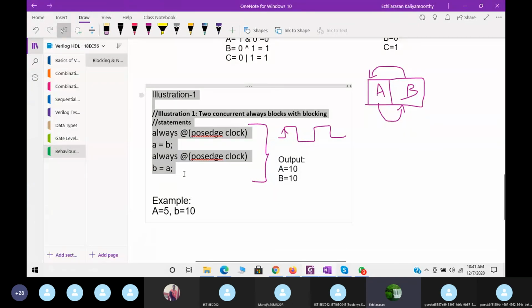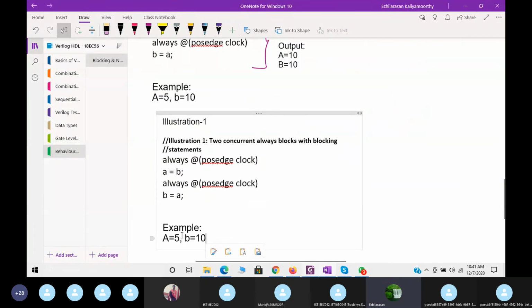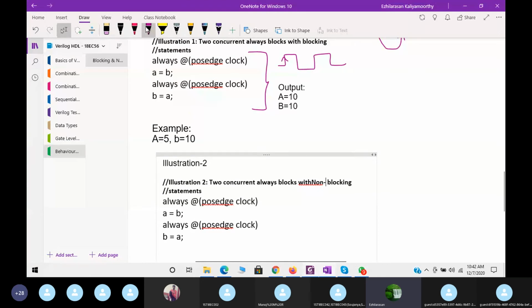Illustration 2, I will say. This is, okay, controls. So this is our illustration 2. To overcome that, we can always use non-blocking statements. Now we say, what is the output? Now we'll get the same execution. We say this is our block.